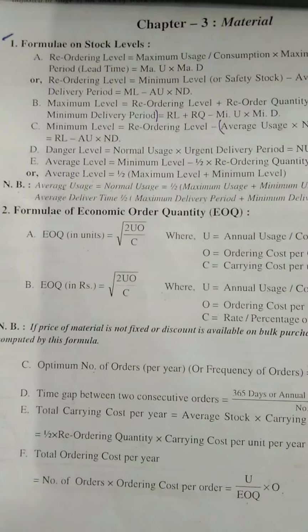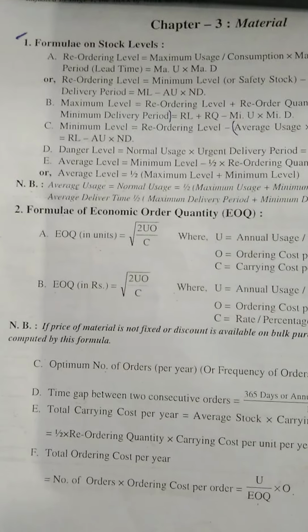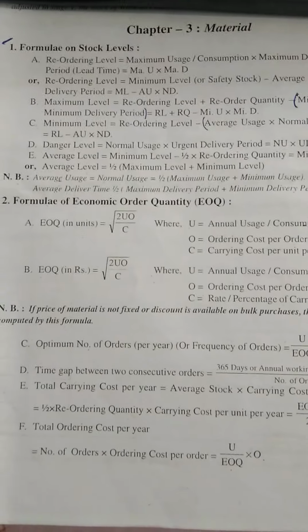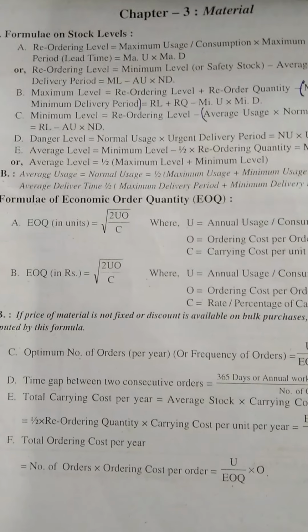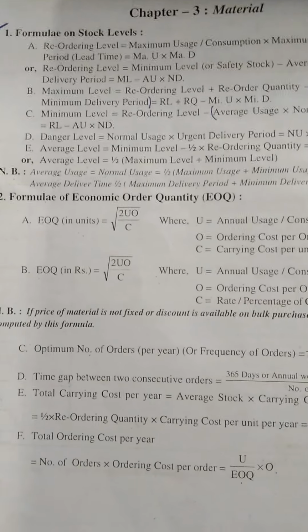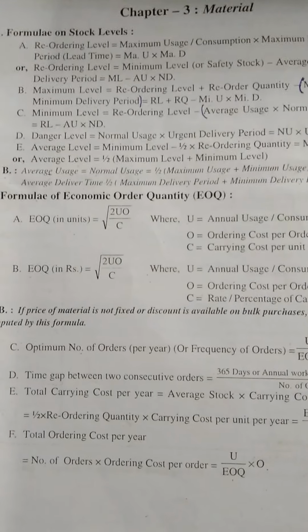In case of weeks, suppose they have given you that the goods will be delivered within 2 to 4 weeks, then 2 will be your minimum delivery period, 4 will be your maximum delivery period, and 3 will be your average or normal delivery period. How did we get 3? 2 plus 4 divided by 2.